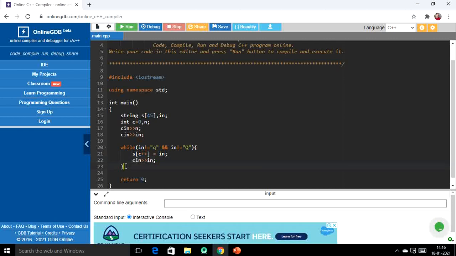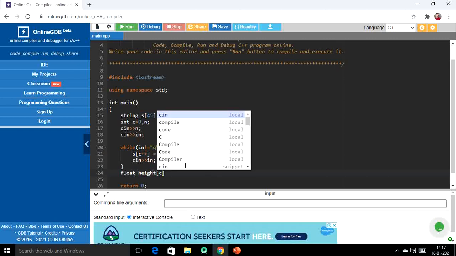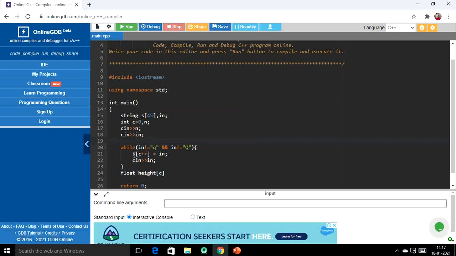Okay, now after this we will take an array of height. As it is containing floating values, that's why the data type is float, and it is having c elements. See here, this c is having the count of elements inside our names array, right?